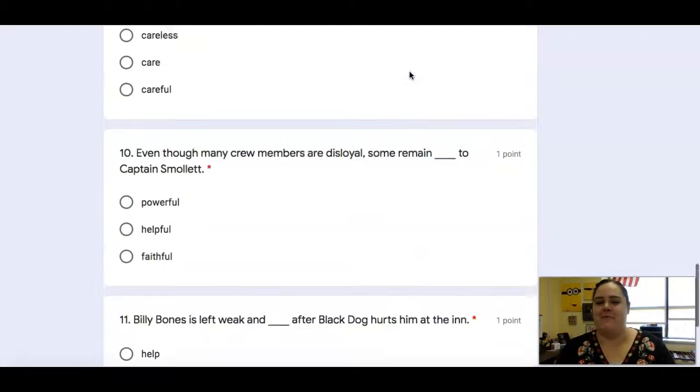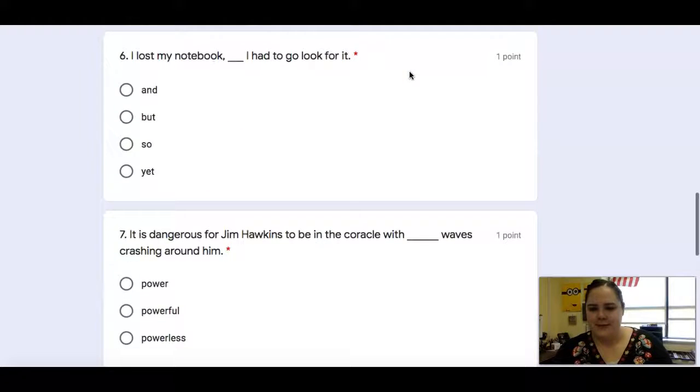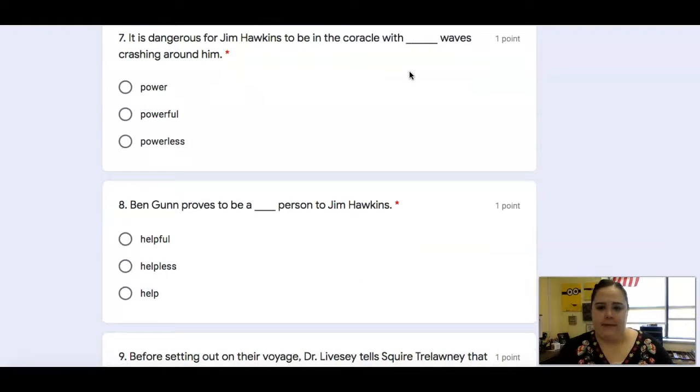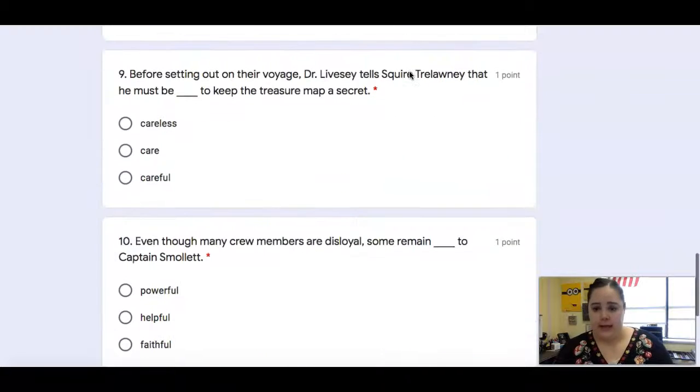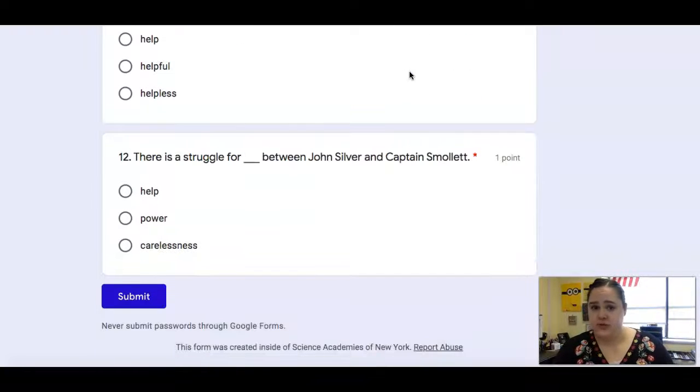We're going to do some vocab work. So again, fill in the blank. It is dangerous for Jim Hawkins to be in the coracle with blank waves crashing around him. Fill in the blank. Power, powerful, or powerless. And that is it for skills. We're just filling in the blank.